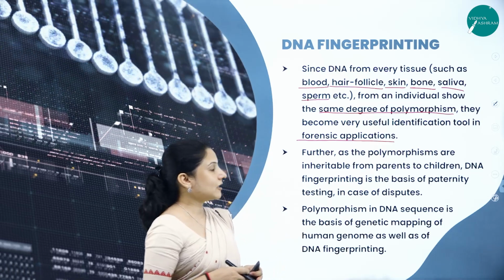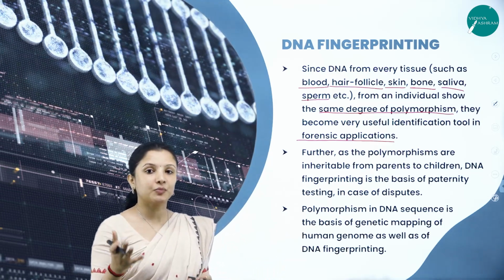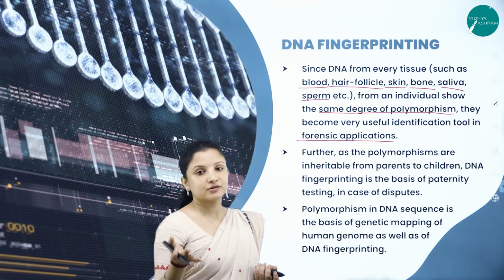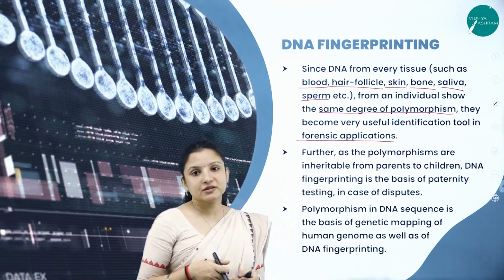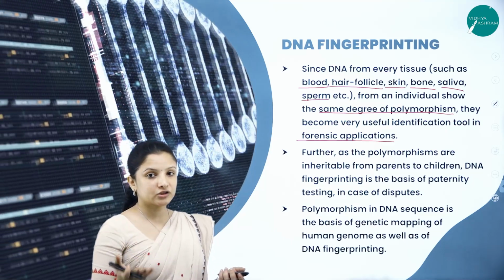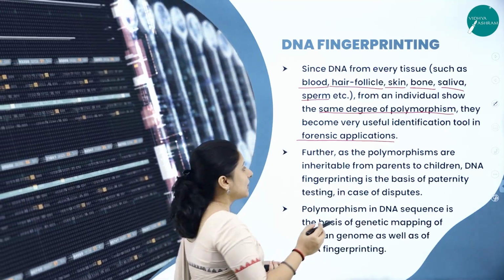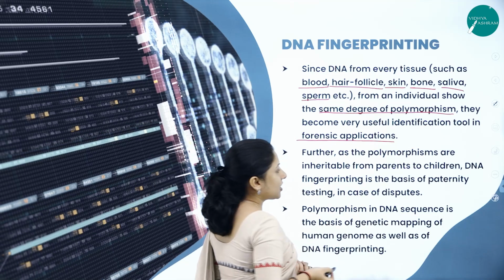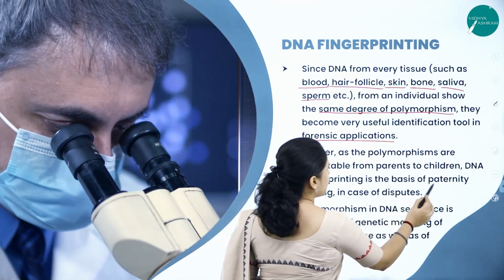So, as I told you, because these repetitive DNAs or polymorphisms are transferred from the parents to the children, DNA fingerprinting is the basis for paternity testing in case of dispute.